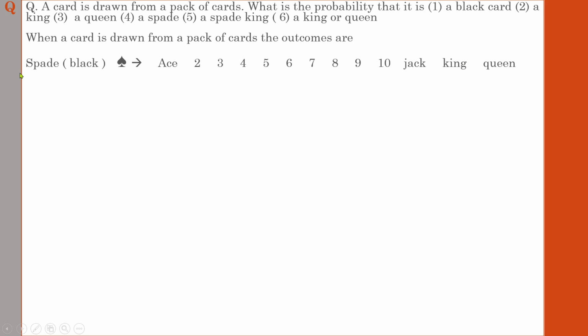Just remember, in a set of cards, especially in the case of spade, you will have 13 numbers: 1, 2, 3, 4, 5, 6, 7, 8, 9, 10, 11, 12, 13. Jack, king, queen. That is the order. That's the first set.